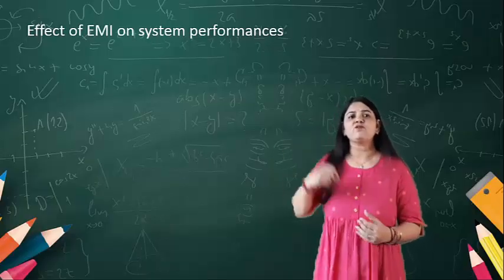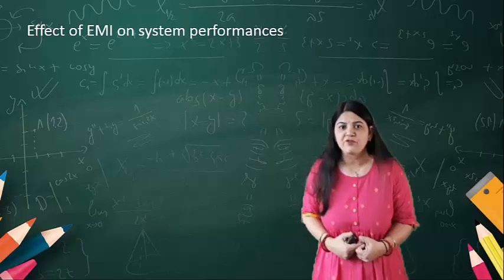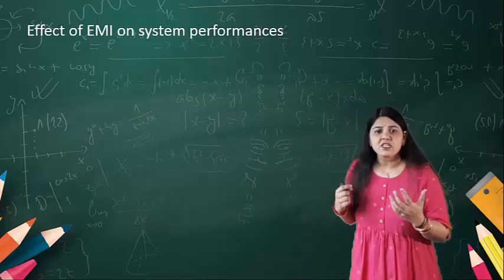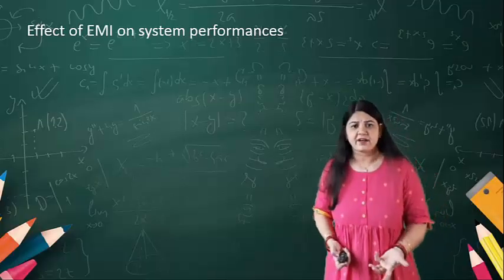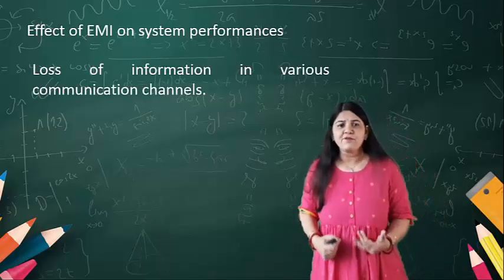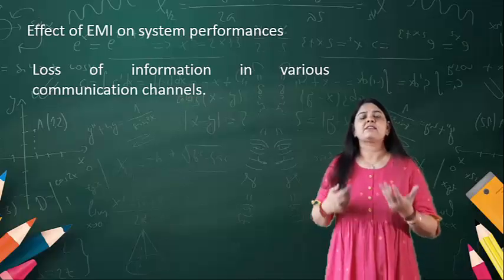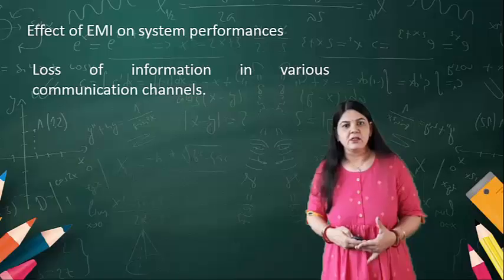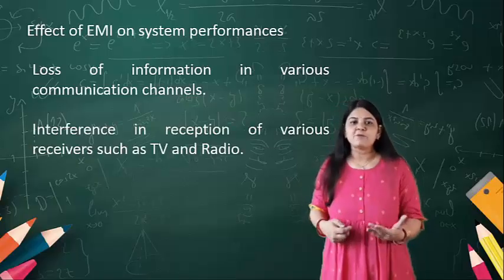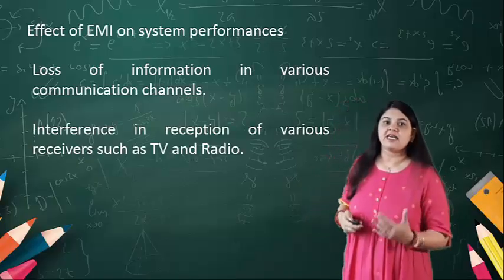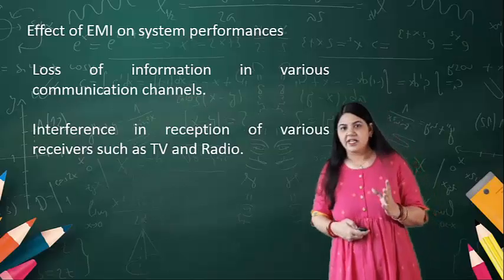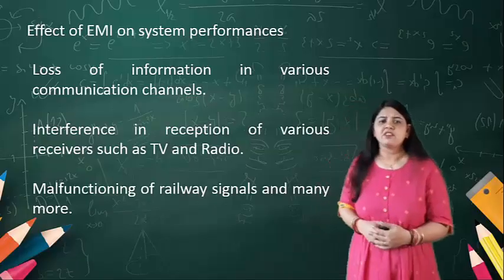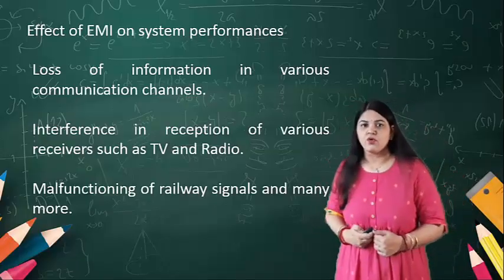Now the effect of EMI on system performance. Finally, the important thing is how it affects performance. First, there is loss of information in various communication channels. Another is the reception of various receivers such as television and radio. Another is the malfunctioning of railway signals and many more.